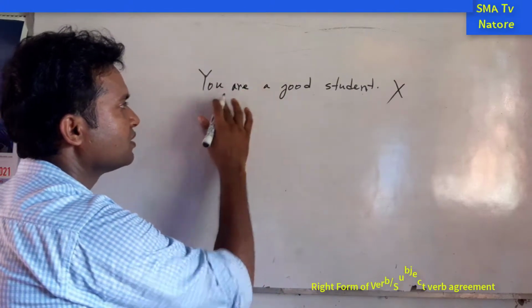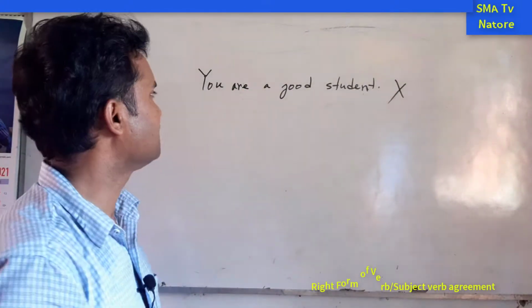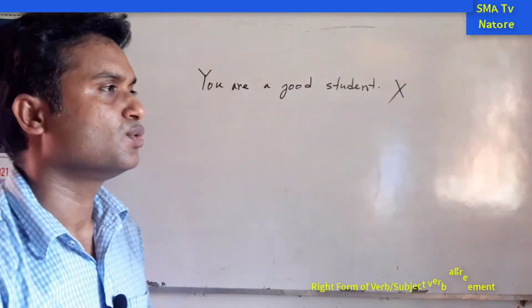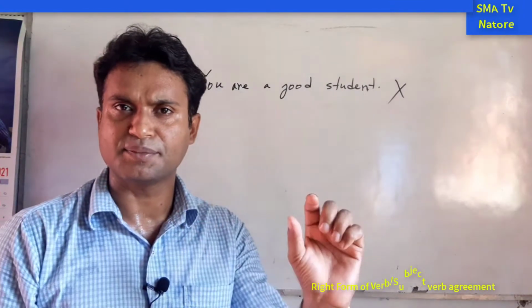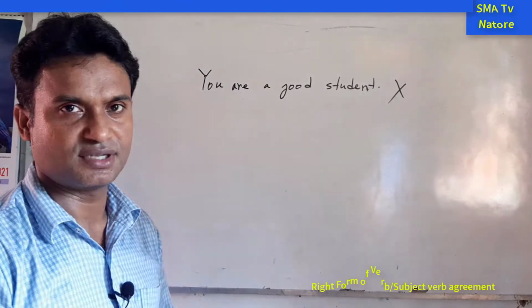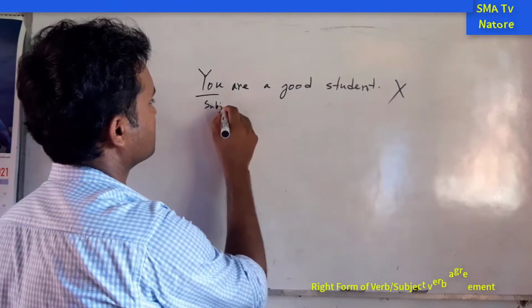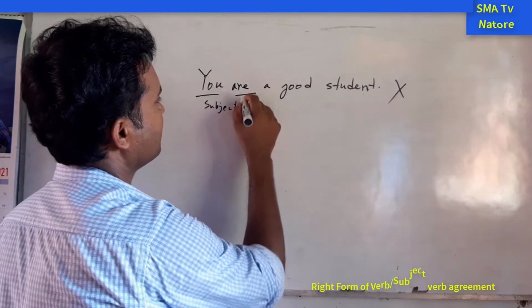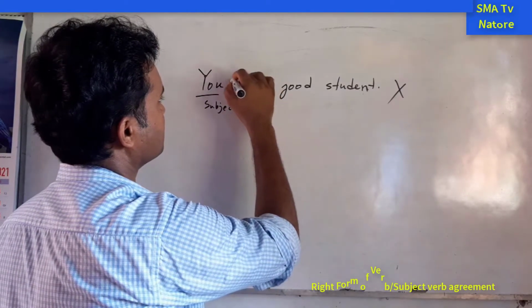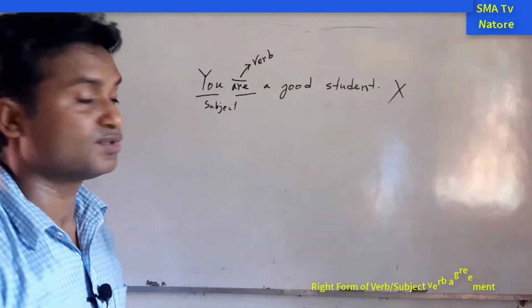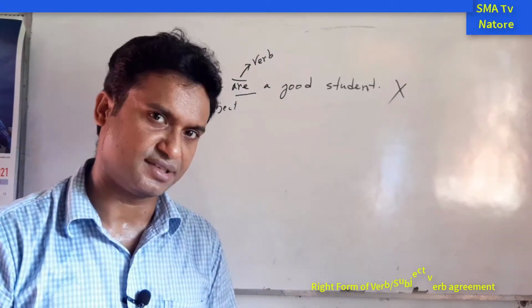But why are we using the verb "are" here? Because we have the agreement with this subject. So this one is the subject and this one is the verb. So this is the agreement of the sentence.